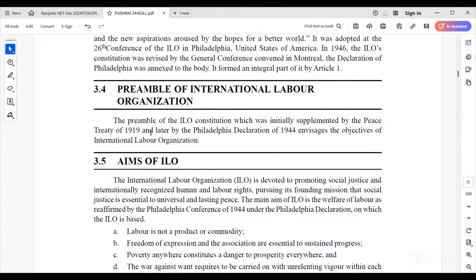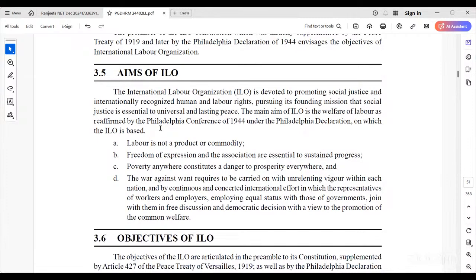The main motto, or preamble, of the ILO constitution was initially supplemented by the peace treaty of 1919, and later the Philadelphia Declaration, when the objectives and resolutions follow.